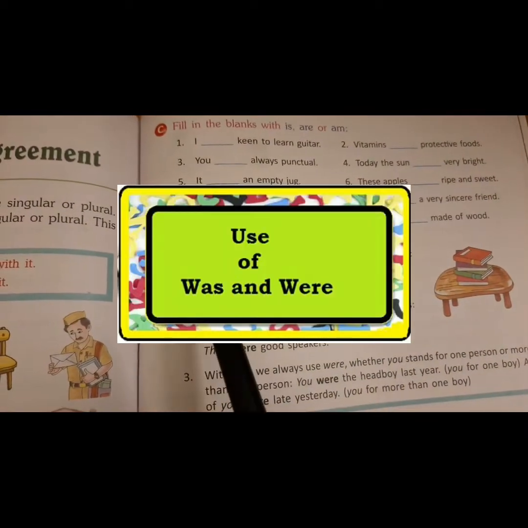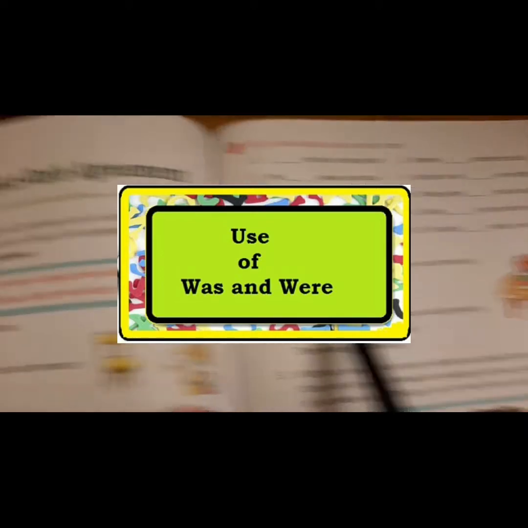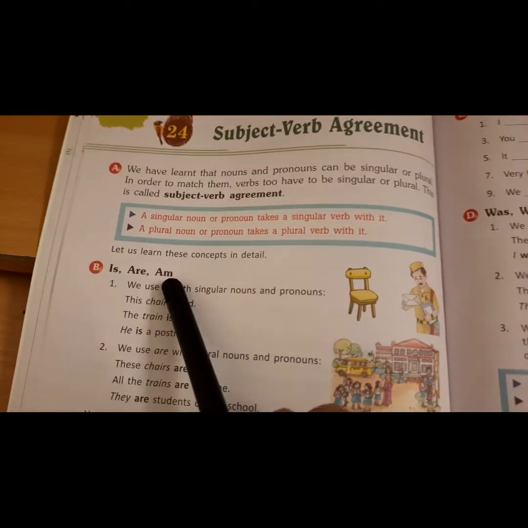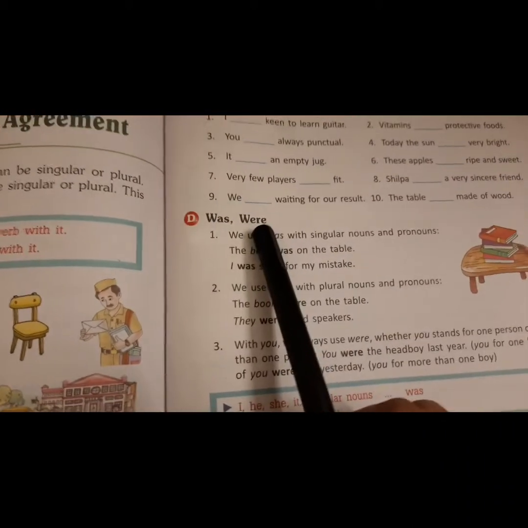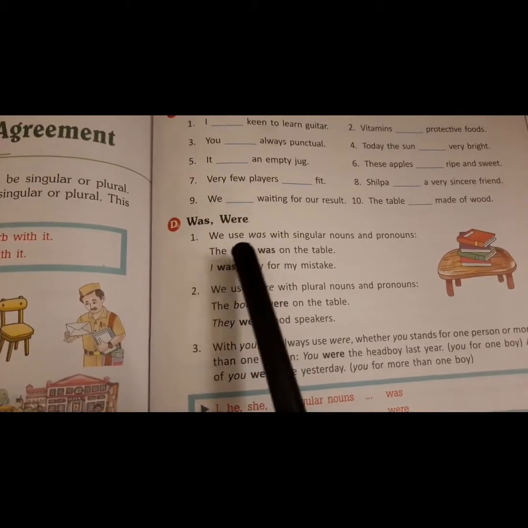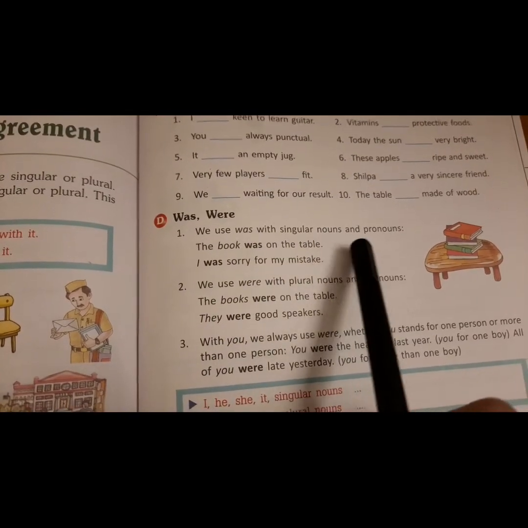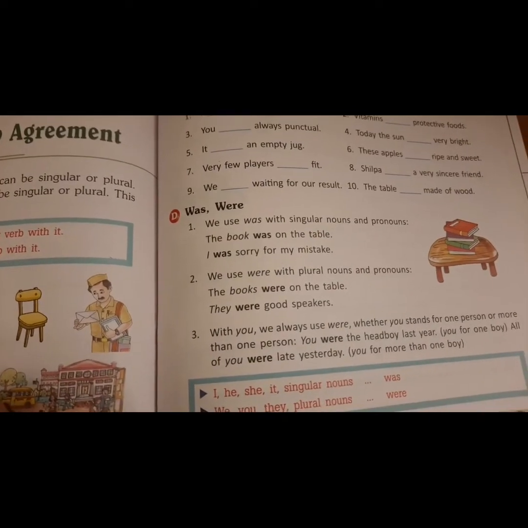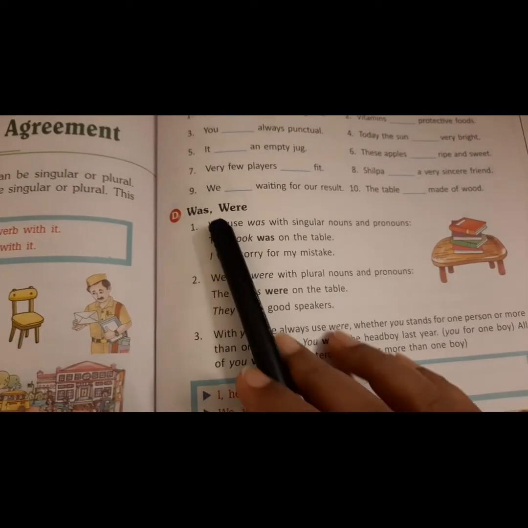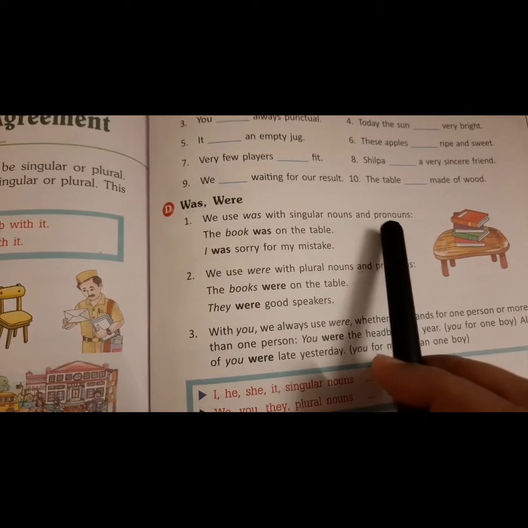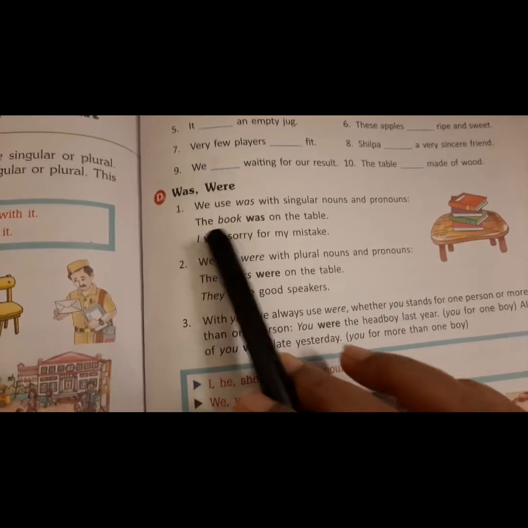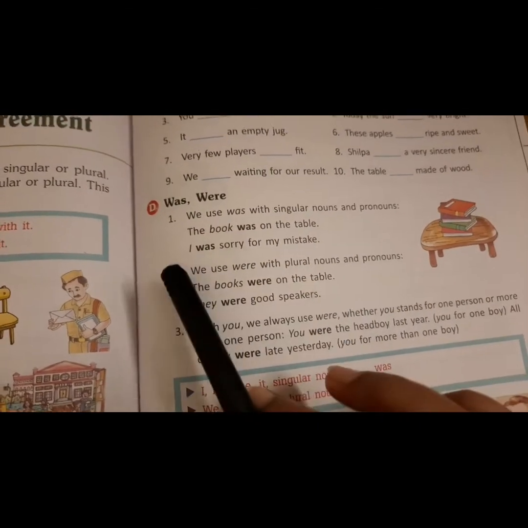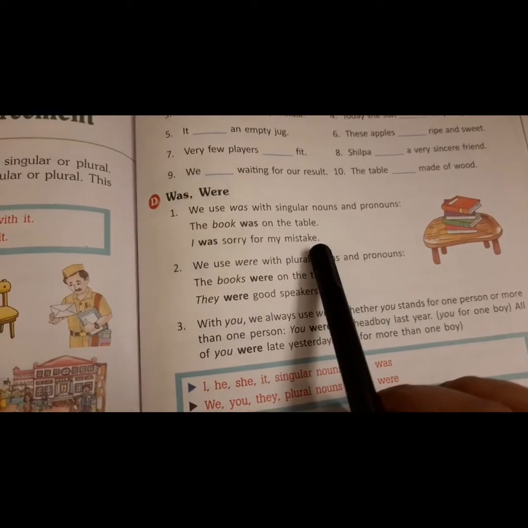Next we will learn usage of was and were. Children, is, am, are we use in present, was and were we use in past. Now we use was with the singular nouns and pronouns. As we had used is in present, in past we are going to use was with singular nouns or pronouns. Look at the example. The book was on the table. I was sorry for my mistake.